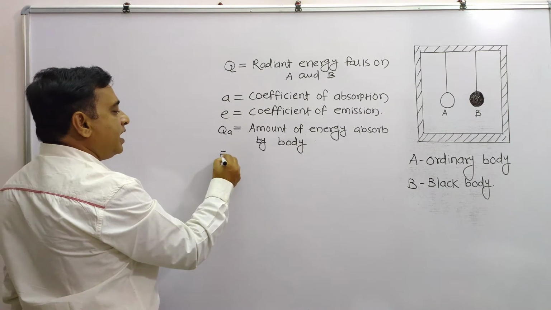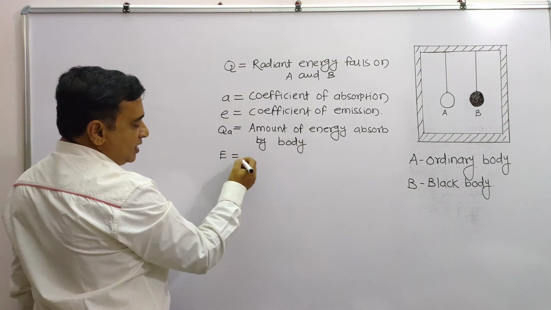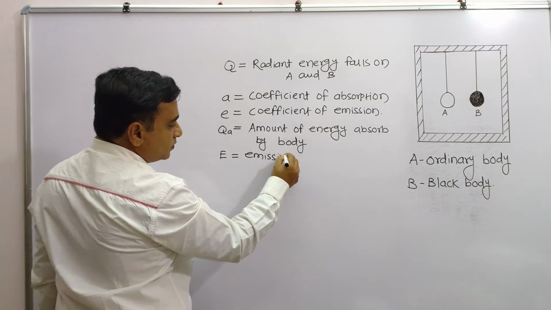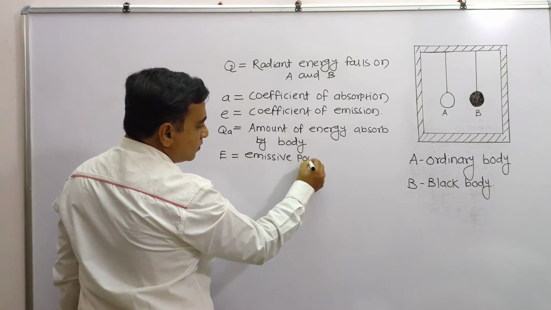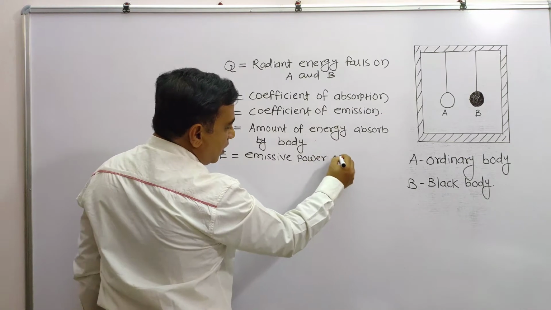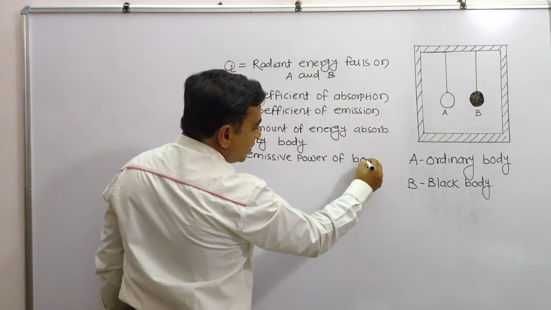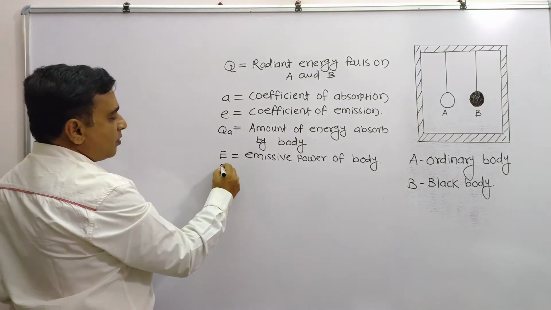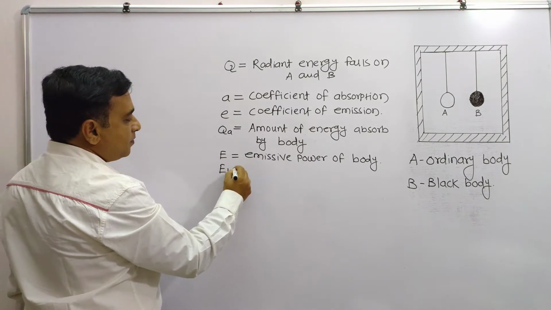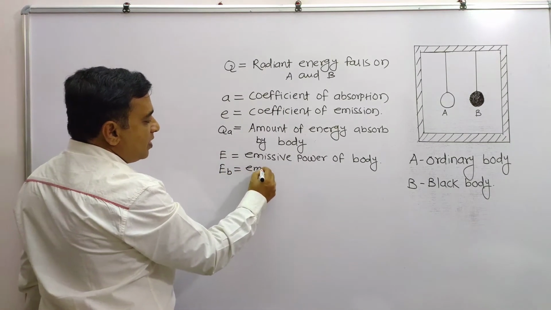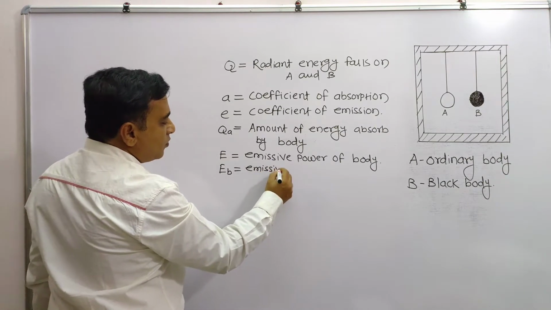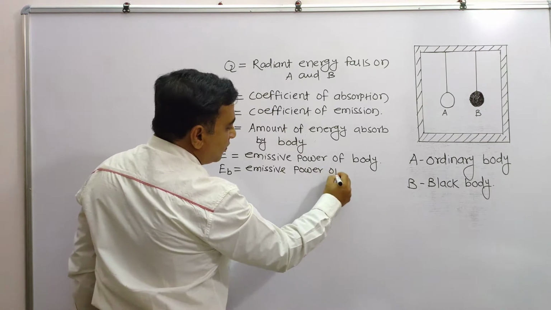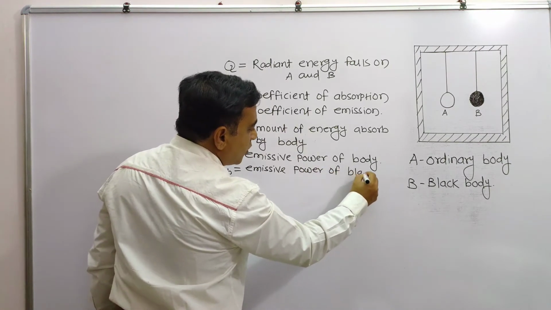Let E be the emissive power of a body. Generally, when I write the body, it means the ordinary body. What about EB? This is the emissive power of the black body.